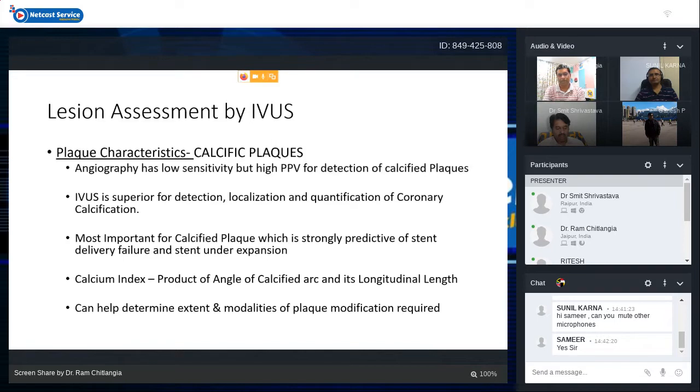Also, detection of these calcified plaques can help determine the extent and modalities of plaque modification required, whether we require some kind of balloon type of lesion modification with IVL or cutting balloon or scoring balloon, or we require some type of atherectomy device like rotablation or orbital atherectomy devices, which can be decided with the assessment of these plaques by IVUS.